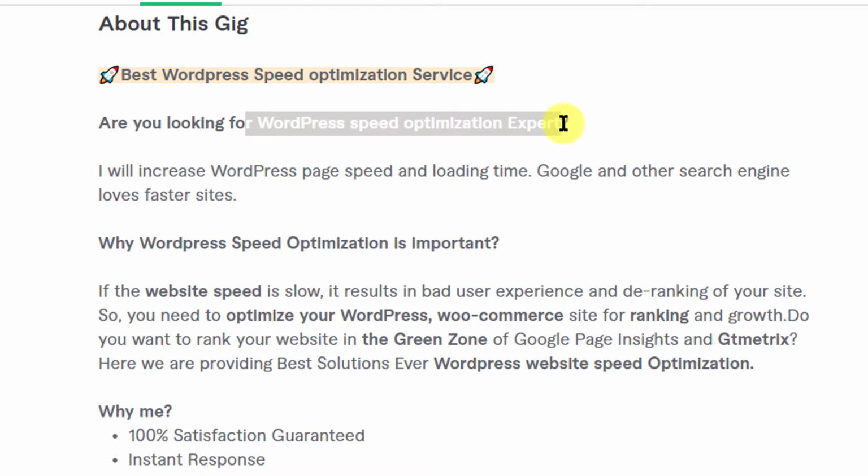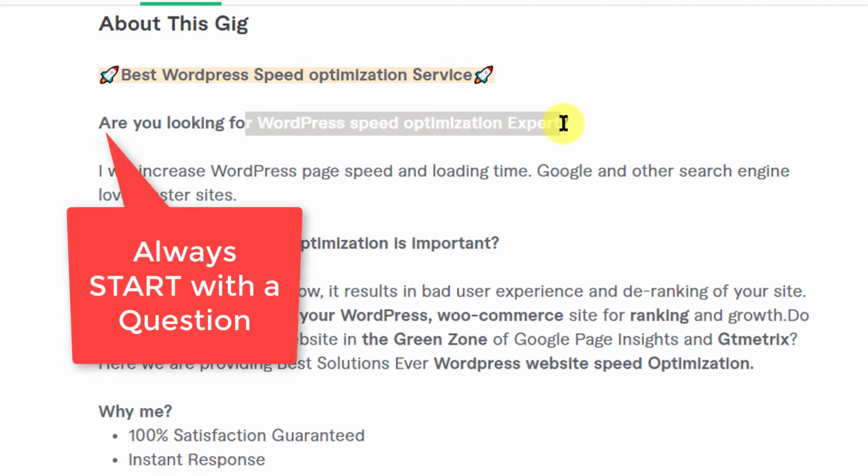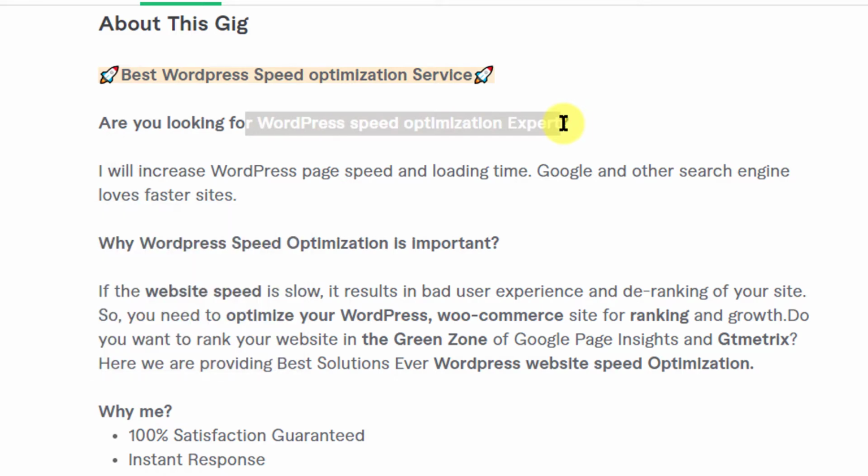However, if you do not put this kind of statement on the top, the buyer gets confused and orders, but after the delivery finds out this is not what he was looking for. So it's very important. It gives a good idea to the buyer that this is what I'm going to get from this gig, and how to proceed.